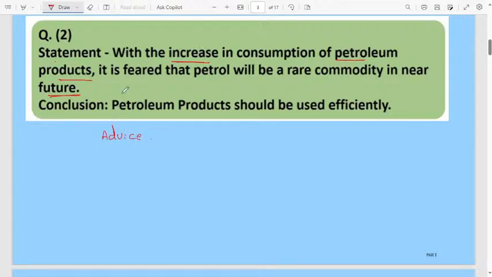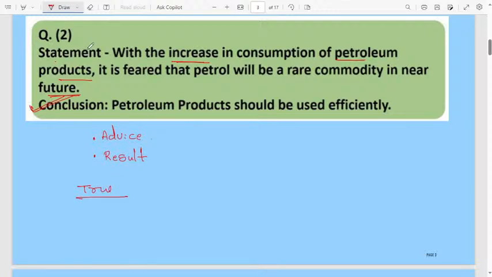If you use a larger amount of petrol, it is feared that maybe the next generation will not get petrol. The conclusion is telling the result: petrol products should be used efficiently. In this case, whatever conclusion is given is true, because this conclusion is related to the statement.